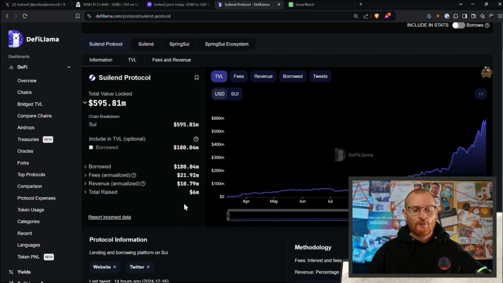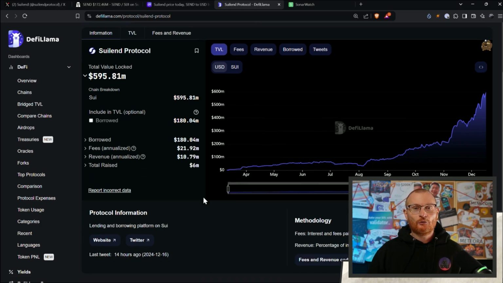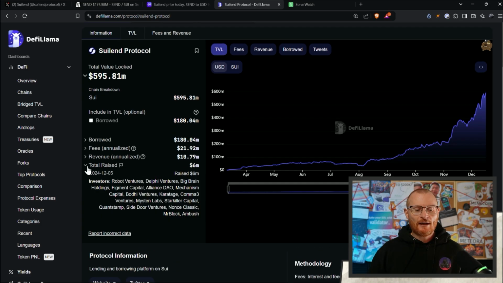And then down below, $6 million, that's their total raise. So this is where they do VC rounds and they get an actual raise of funds to go and actually create the product and ship the product. Then over here, this is the growing TVL. That's the amount of money that's actually locked in an ecosystem or locked on a dApp. And then it started to grow and grow and grow, especially around Token 2049 and Solana Breakpoint. And then it just kind of rocketed as the Sui price started to rocket as well.